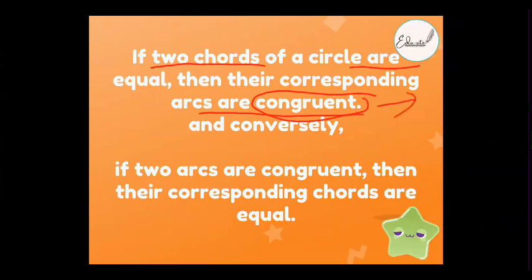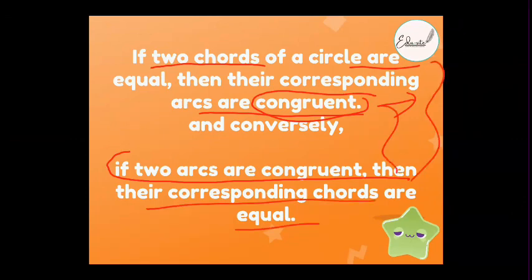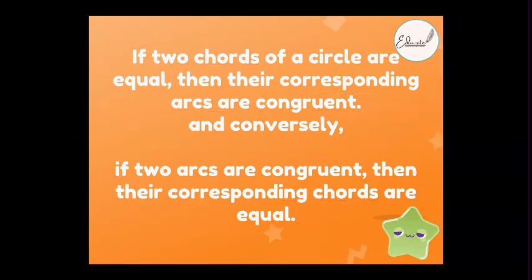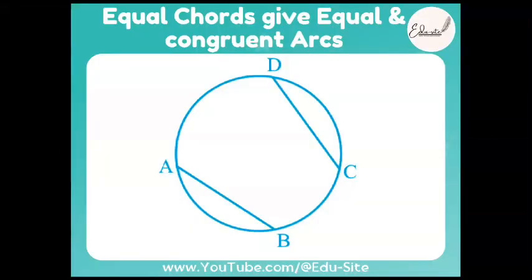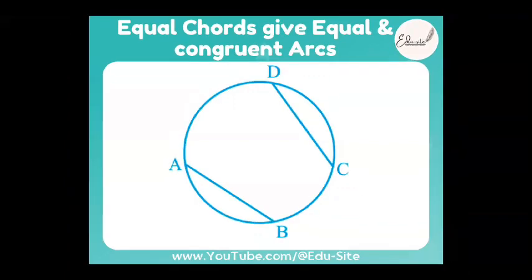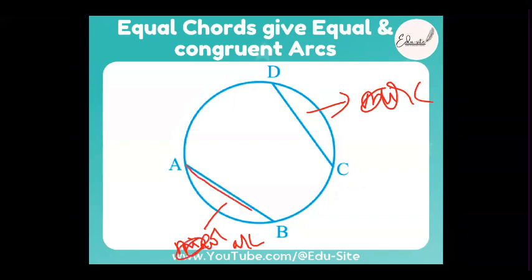Next, you are going to find some theorems based on this. If 2 arcs are congruent, then their corresponding chords are equal. The converse of this is just a property of the circle, fine? You do not have to memorize this, but remember it, okay? If you have drawn the 2 equal chords, for example chord AB and CD, beta, this minor arc is equal to this arc. Why is it so? The equal chords divide the circle into equal arcs. This is just the property.